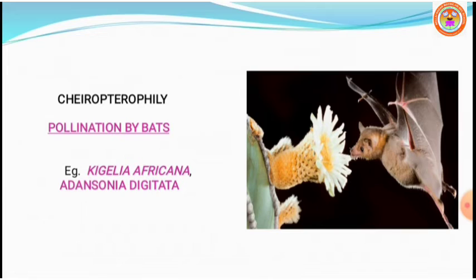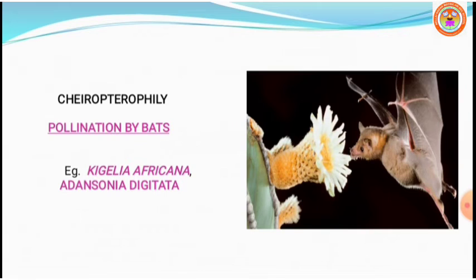Some plants are pollinated by bats: when the bat visits, it collects the nectar, and accidentally carries the pollen grains.